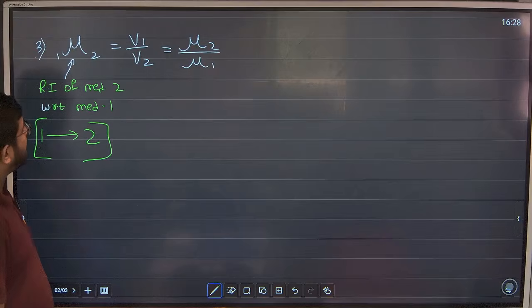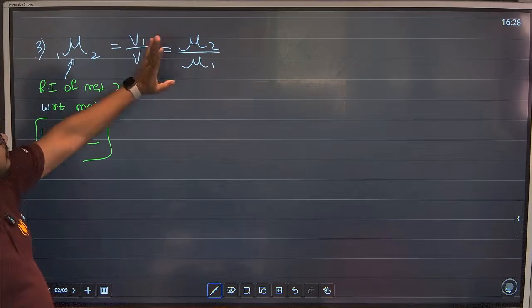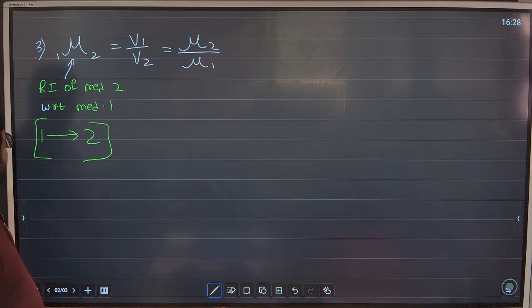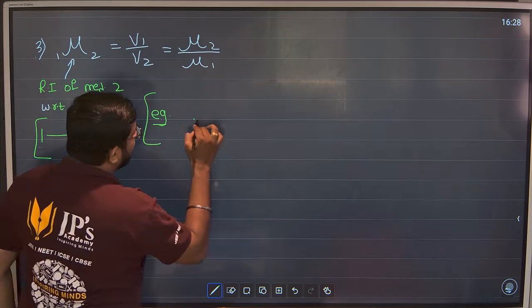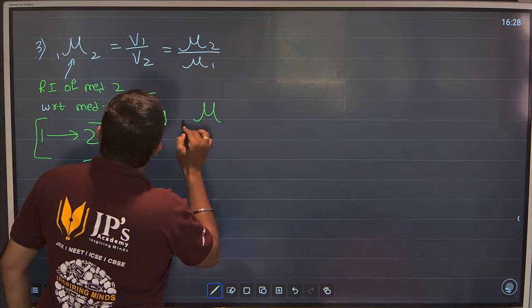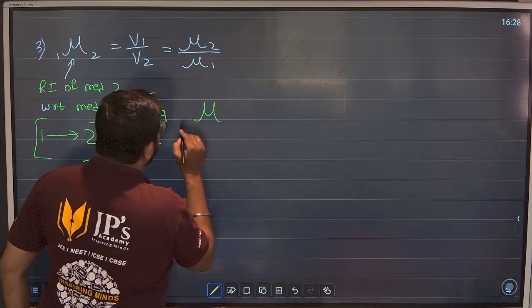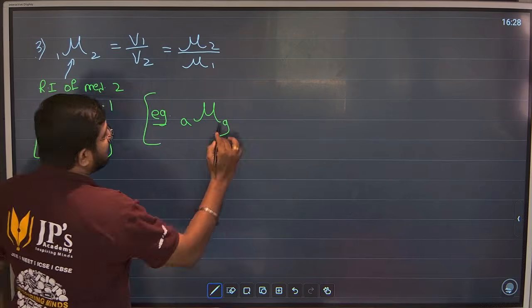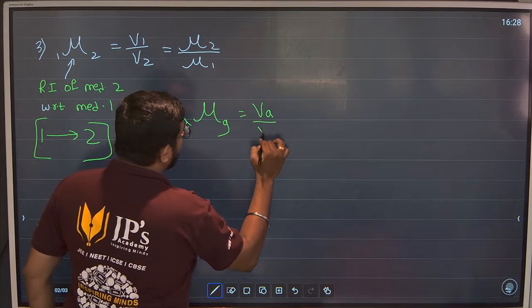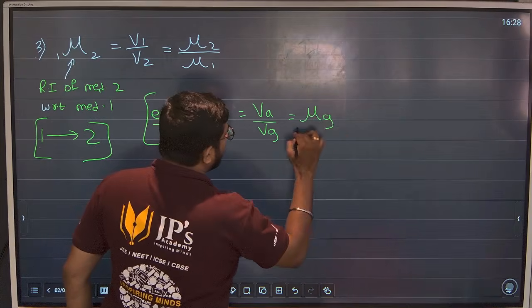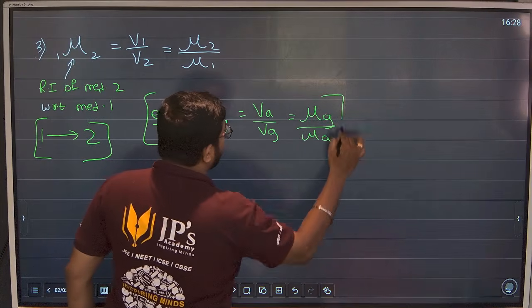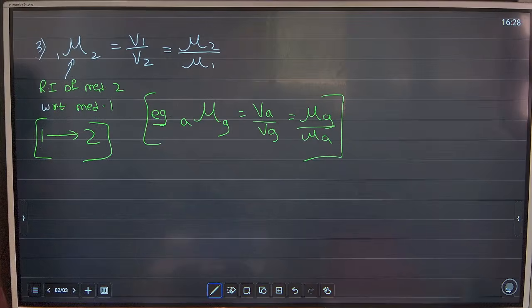Okay, so it becomes this form. Mostly they will ask numericals from this formula. Okay? Refractive index. I will give a good example. For example, this is water, this is air, this is glass. Simple, I will write as VA upon VG or mu G upon mu A. Get the answer. Understood? You will take like this. It becomes easy for you guys.